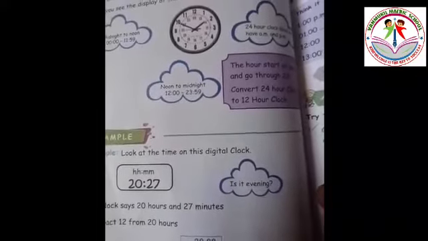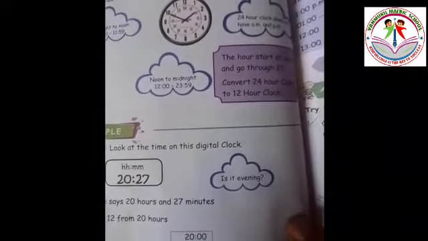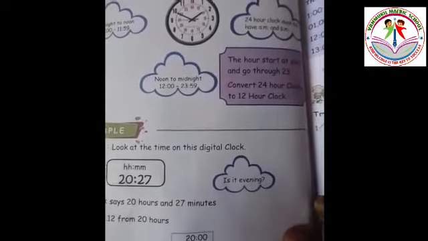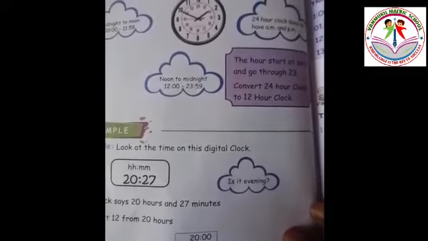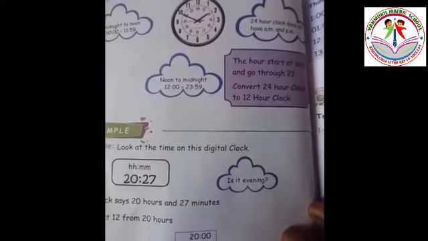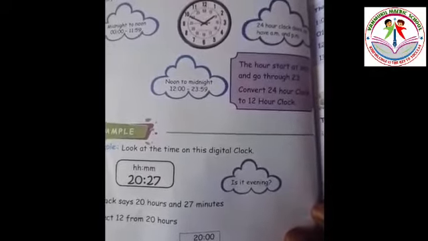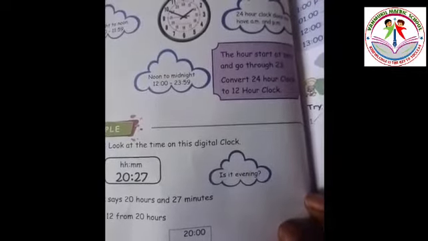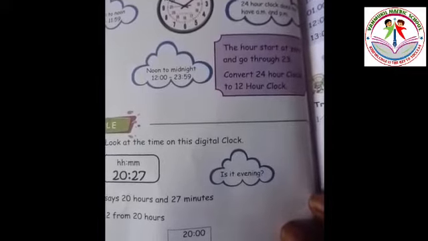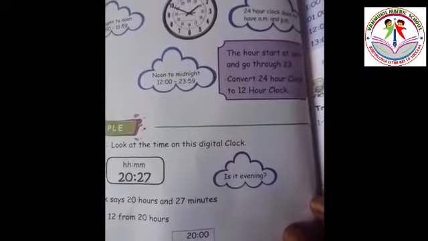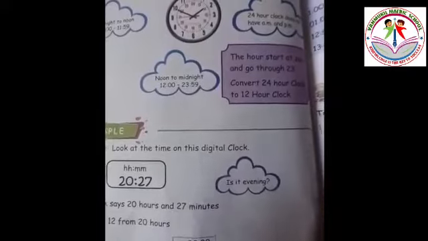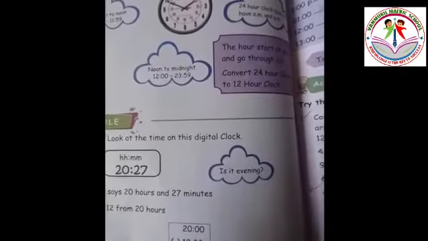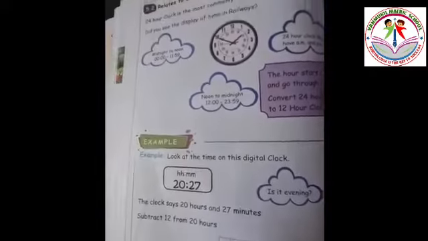Okay, noon to midnight. From noon to night, the hours go from 12 to 23:59. The hours start from 0 and go through 23. Convert the 24-hour clock to the 12-hour clock. We can easily convert the 24-hour clock to the 12-hour clock.